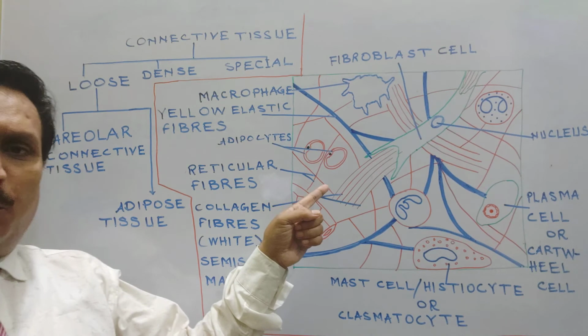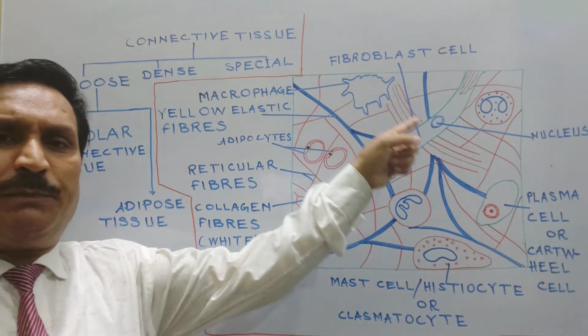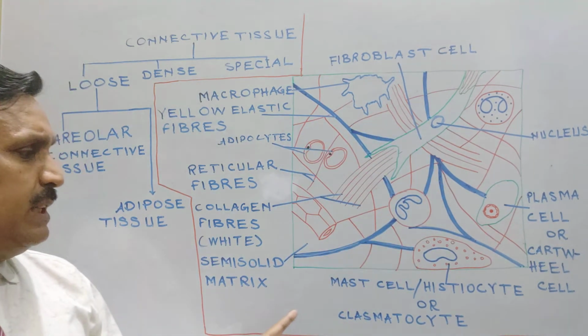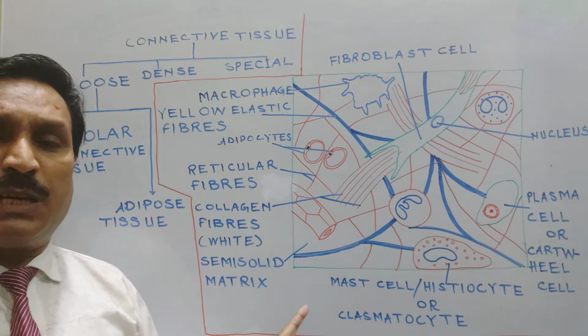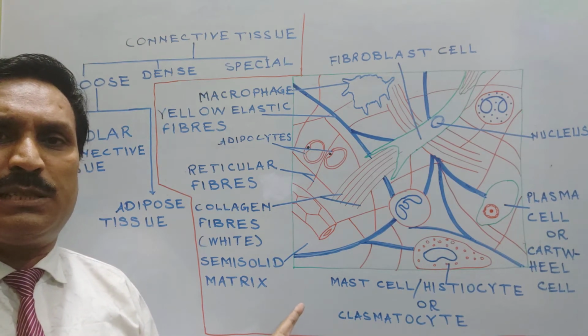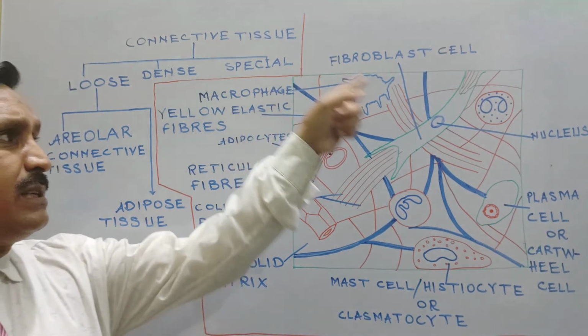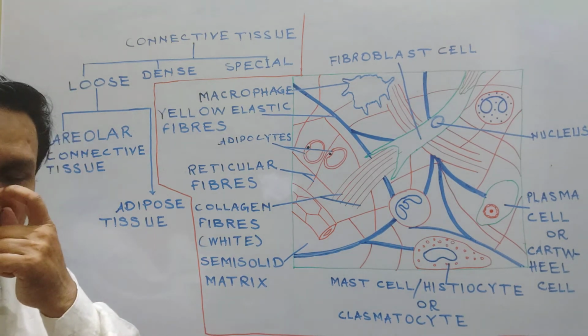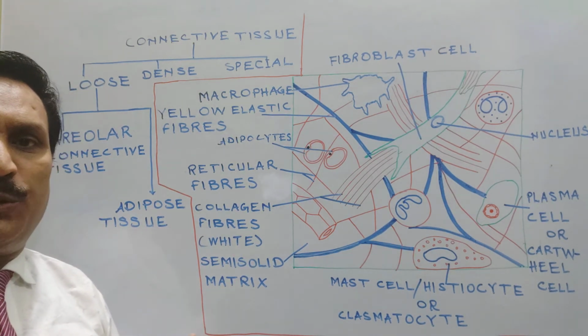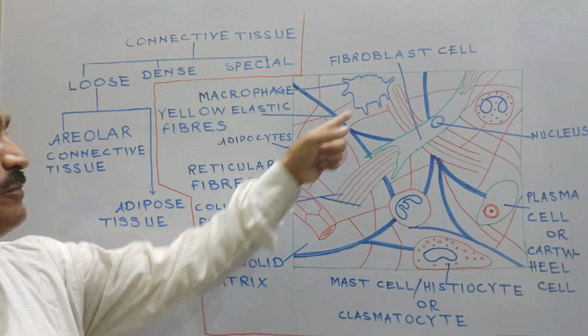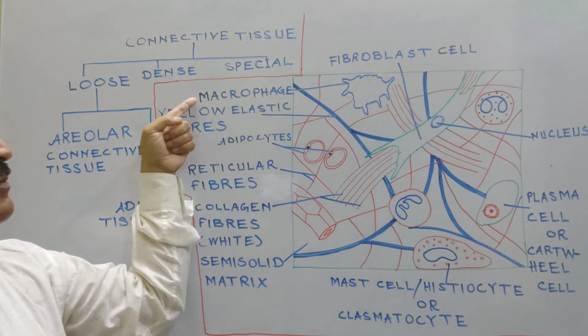This is the diagram of areolar connective tissue. In this diagram, firstly we will discuss its component cells. Component cells of areolar connective tissue are macrophages.